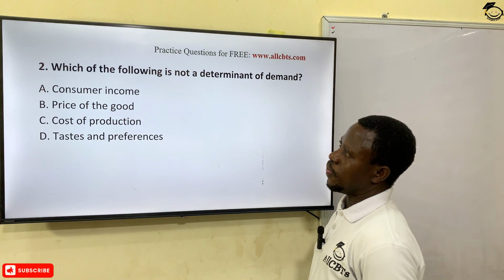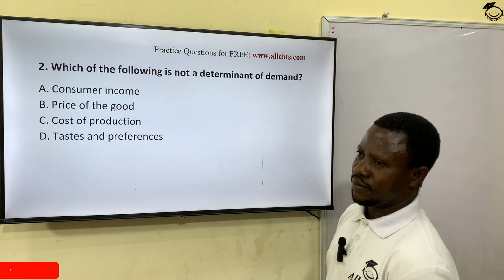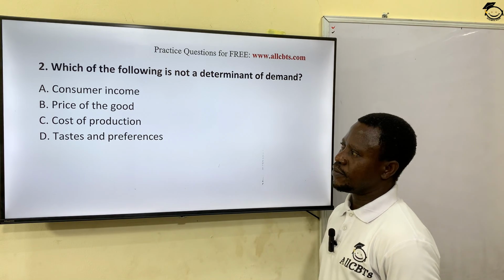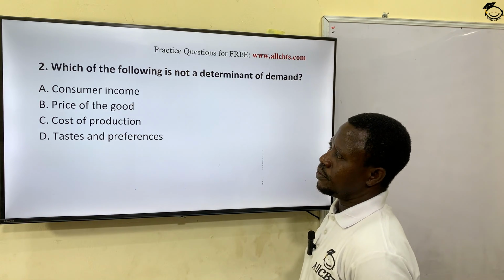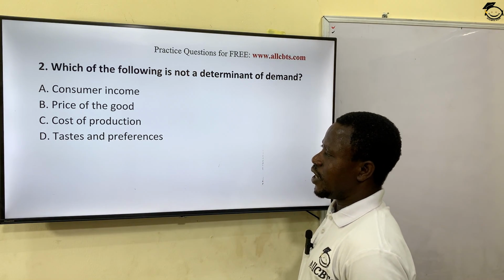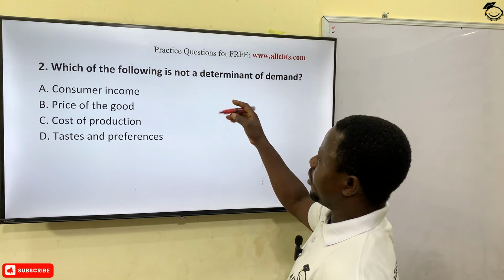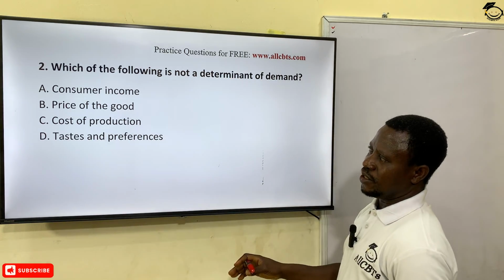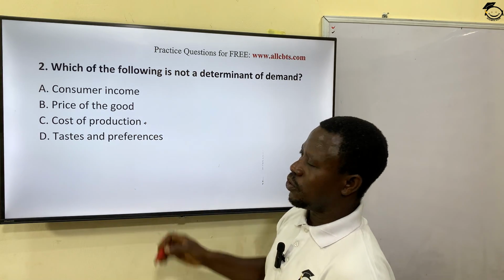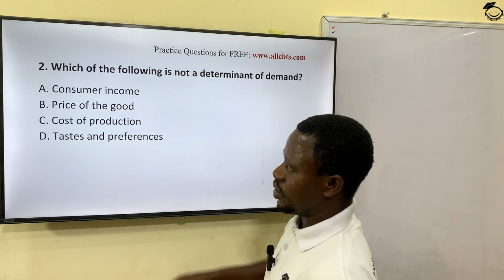The next question: which of the following is not a determinant of demand? In other words, which of these factors does not determine the quantity demanded? A, consumer income. B, price of the good. C, cost of production. D, taste and preference. Now, for my explanation on the determinants of demand, you know I mentioned all this. The only one that's the odd one out here is cost of production. Why? Cost of production only affects the supply and not demand.